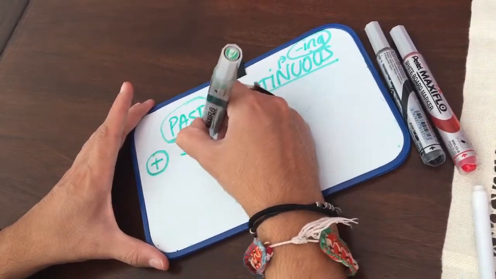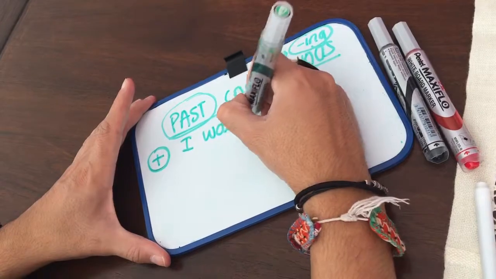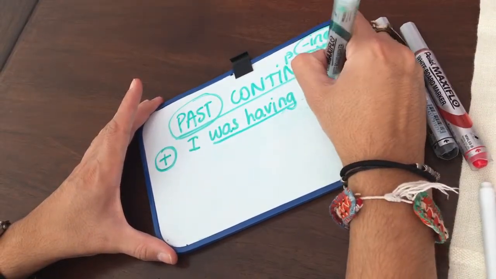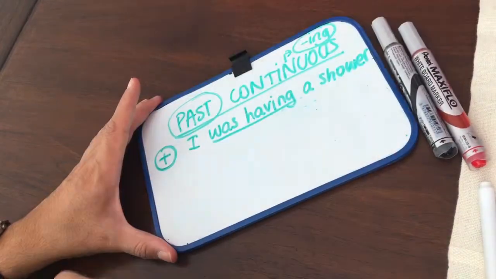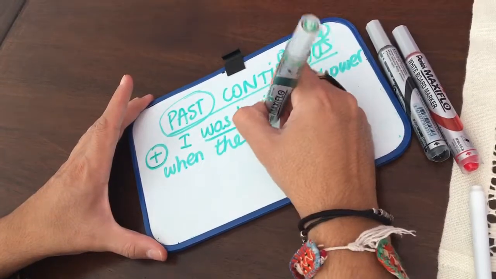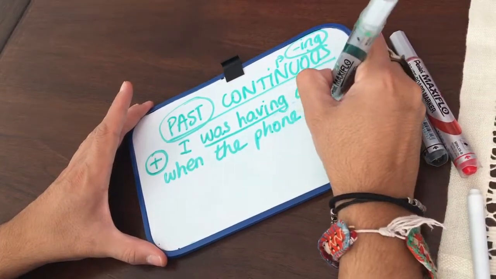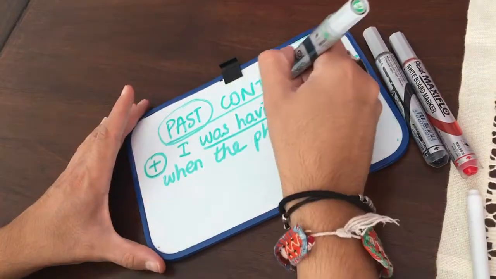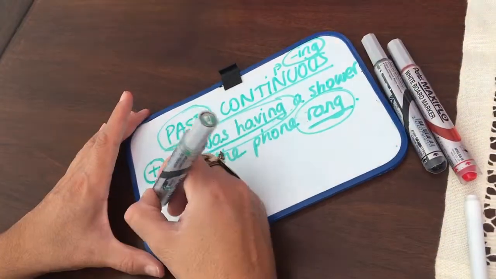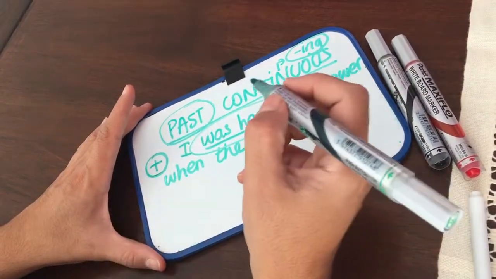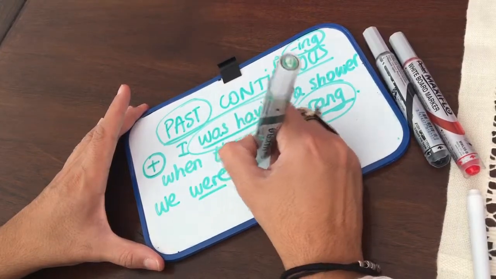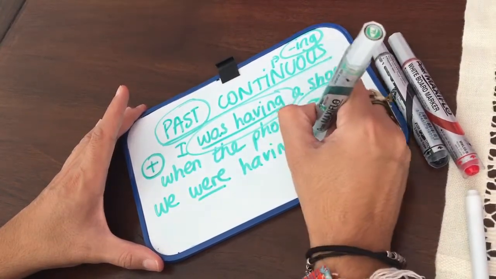So, I was having, for example, a shower, continuous action, when the phone rang, for example. Here we have a continuous action that's interrupted with another action. What about we, for example? We were having a shower, and it's the same.